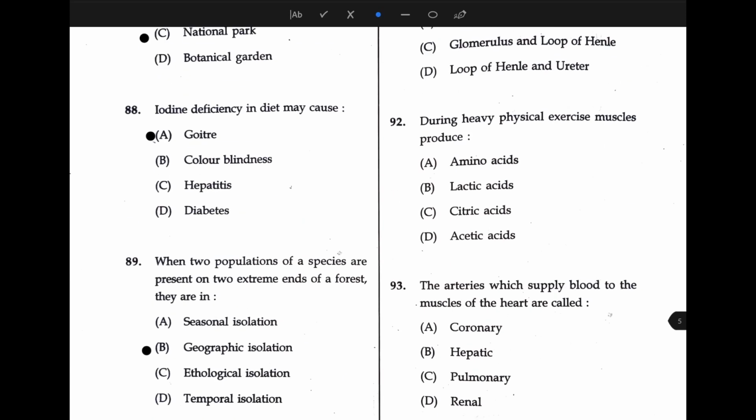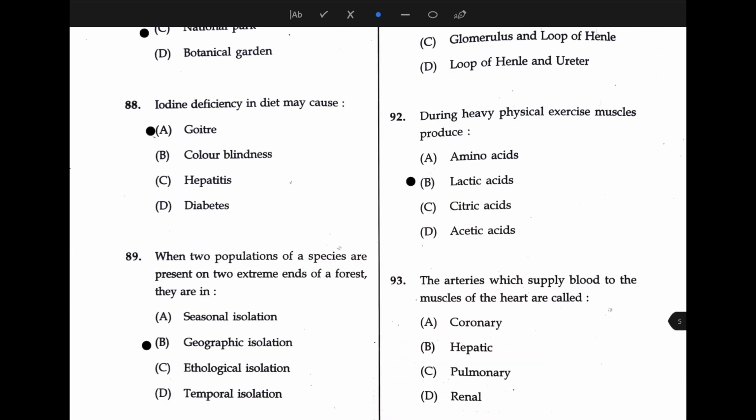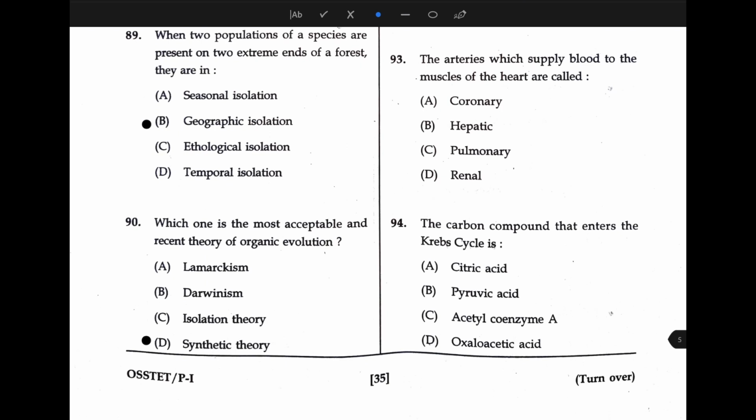Then which part of the renal tubule is sensitive to the action of ADH? ADH, that is antidiuretic hormone. The answer is distal convoluted tubules and collecting ducts. During heavy physical exercise, muscle produces lactic acid. Then the arteries which supply blood to the muscle of the heart are called coronary arteries.